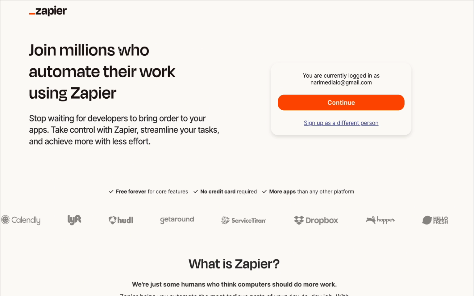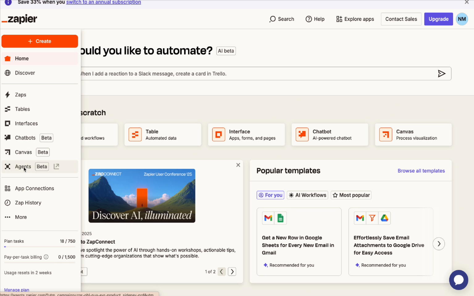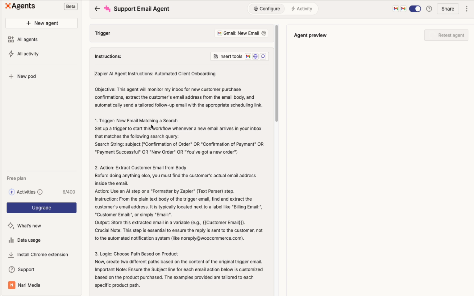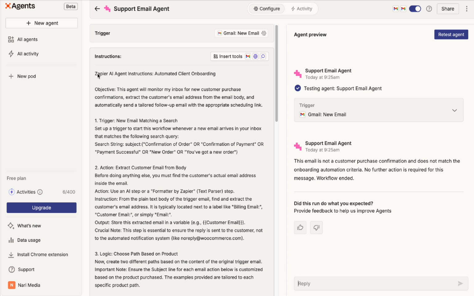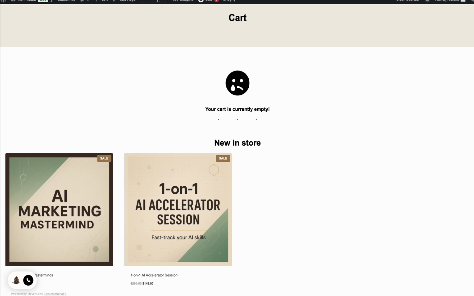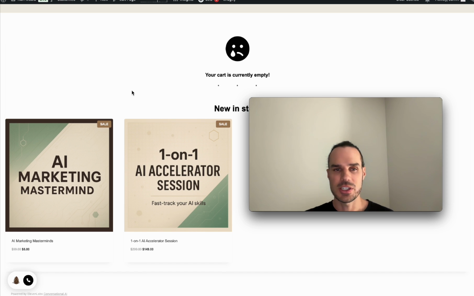Now, what we're gonna do is head over to Zapier, zapier.com. They have here agents on the side. It's in beta mode, and I have my onboarding email support agent. So what I did was I gave it pretty detailed instructions. So I have 2 products. I'll just show you guys here really quick. So this is new, what I'm launching here at Nari Media.